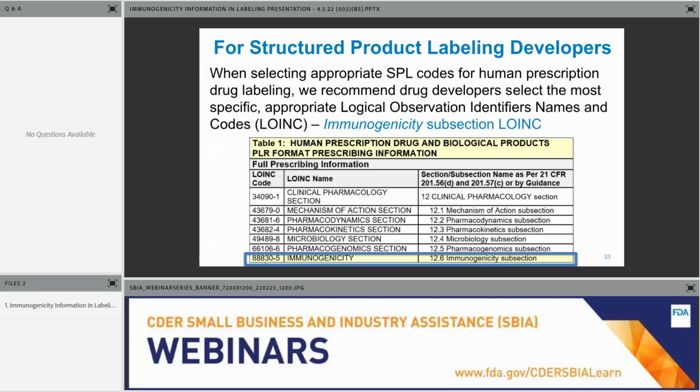For the folks out there who are structured product labeling developers, we have created a new LOINC code. LOINC is also known as the Logical Observation Identifiers Names and Codes. This is an SPL code that SPL developers use for structured reporting. So when immunogenicity information is incorporated into 12.6, when the SPL file is developed, they can include this code. So in the future, you could use labeling databases such as FDA Label or perhaps DailyMed to find immunogenicity information across many labeling.